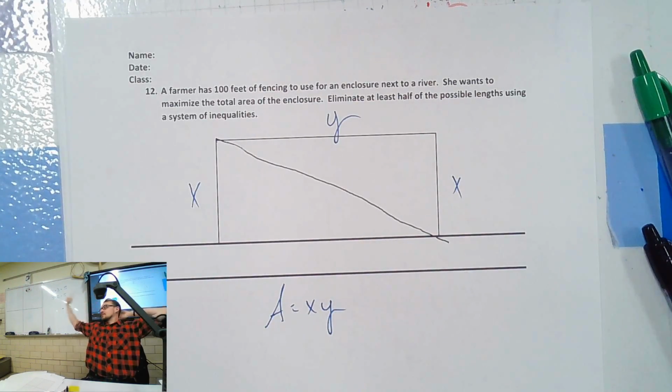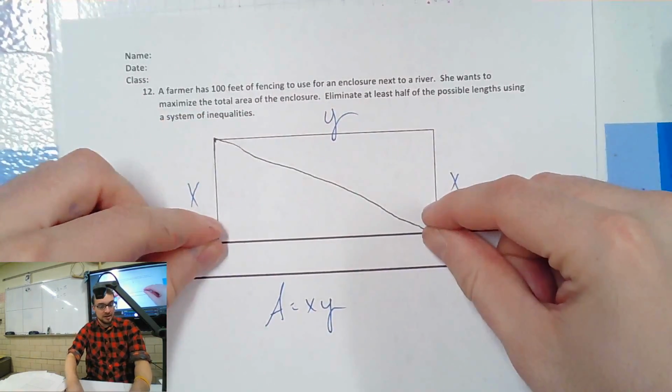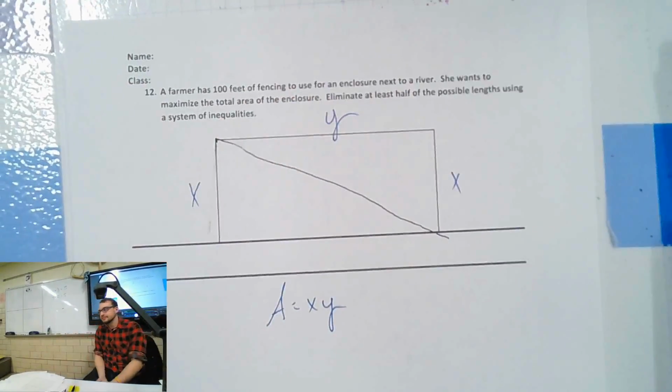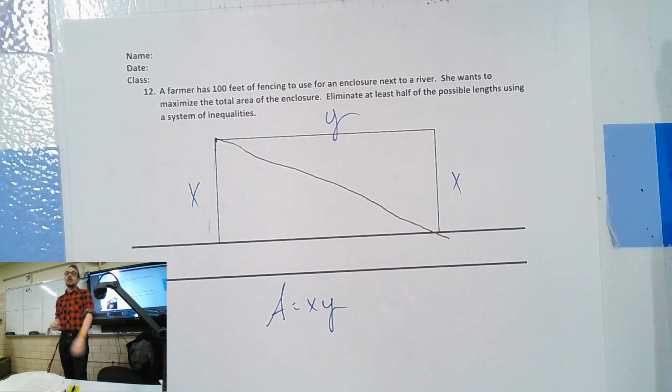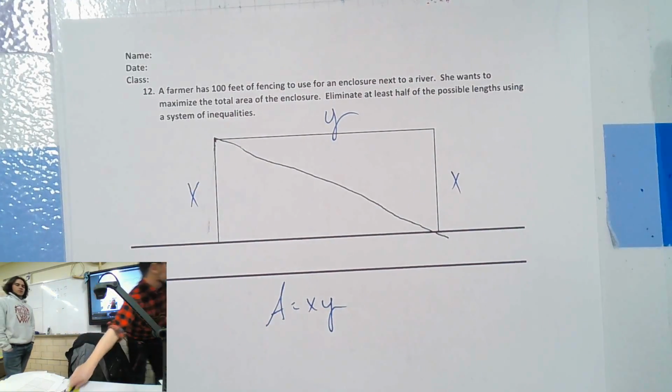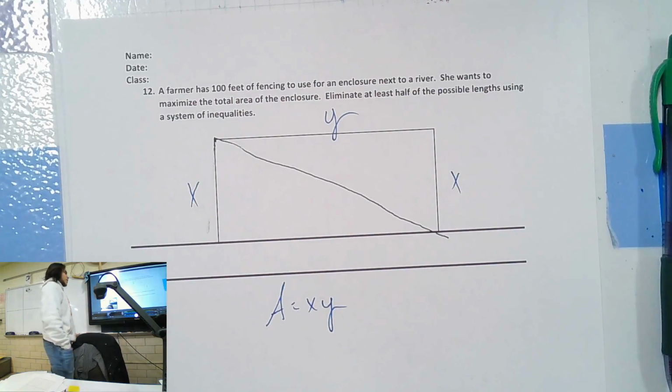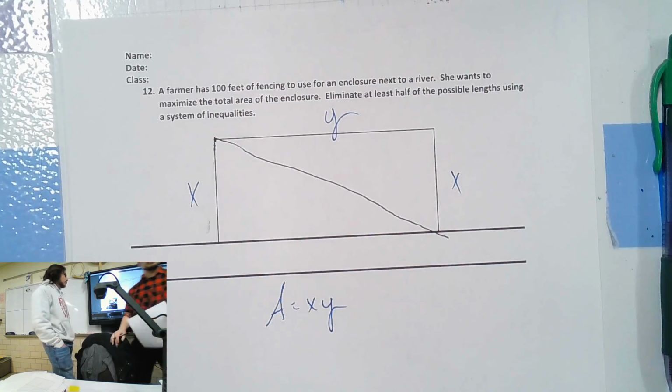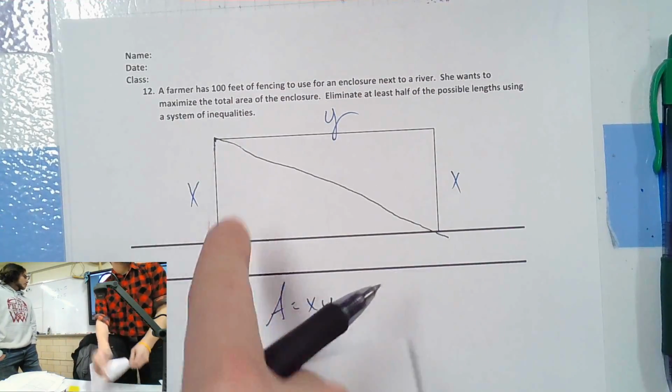We did stuff like that. I'm not talking about the area of a circle. Don't tempt me. Would x always be greater than 0? X and y both have to be greater than 0. Yeah, right? Because otherwise we have no fence, right? This is shrunk down, or this is shrunk down, right? Area of a circle, pi. Pi squared, you know why it's pi squared? No, I won't explain why. All circles are rectangles. Yes. Everything is a rectangle, including triangles.